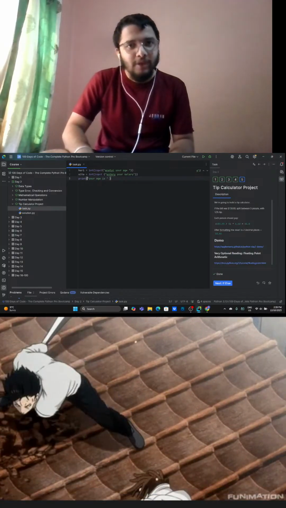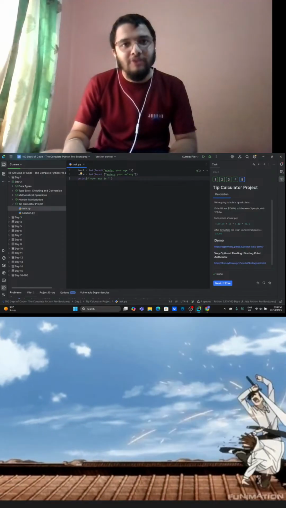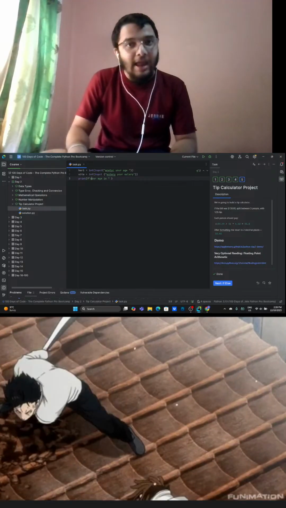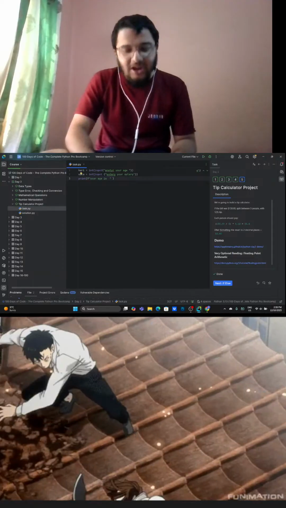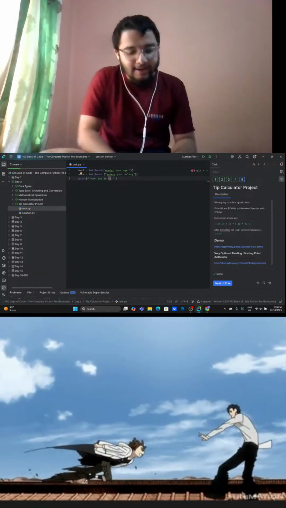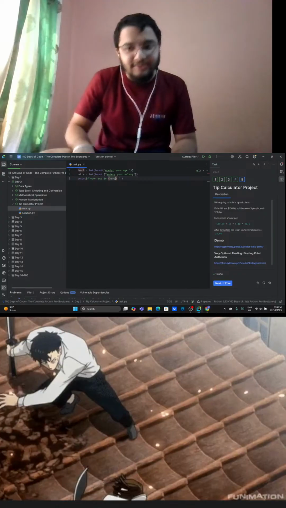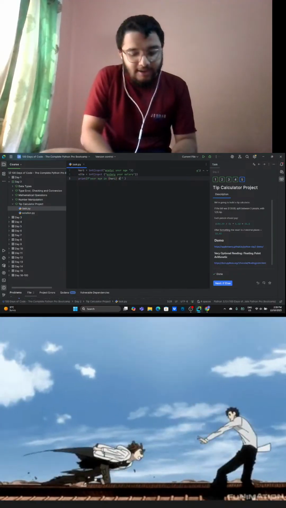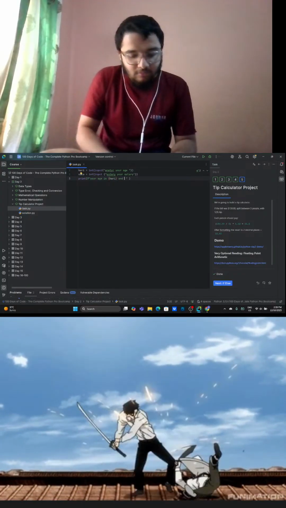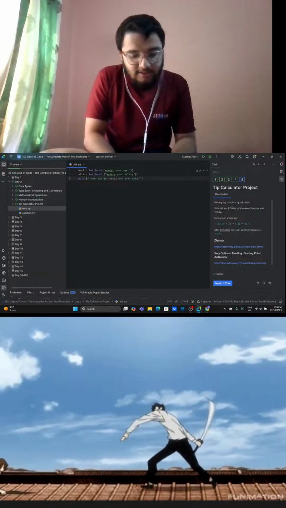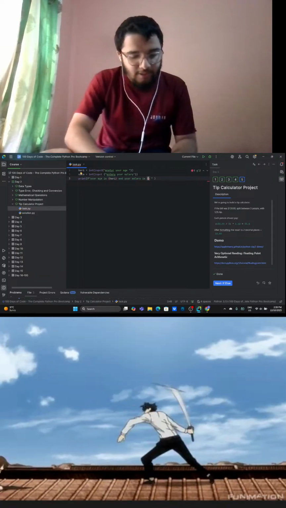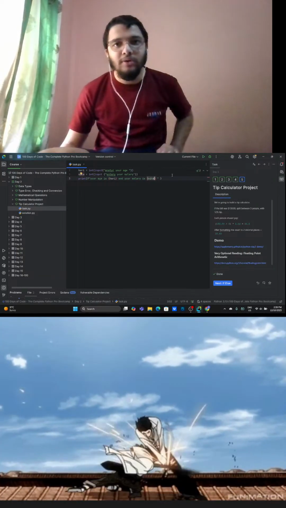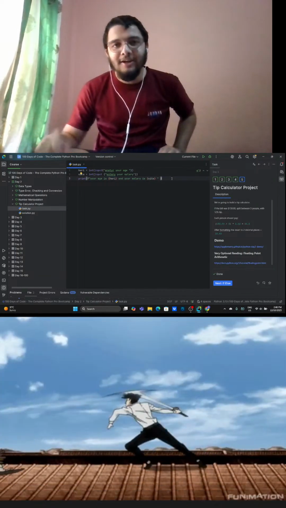We don't need the string concatenation. We're just going to type f in front of this one double quote, and here our f string is completed. Your age is, and I'm going to make this curly bracket. I'm going to write this age inside it, and then write and your salary is, again a double quote over here, and I'm going to write salary. So does it take? Yes.